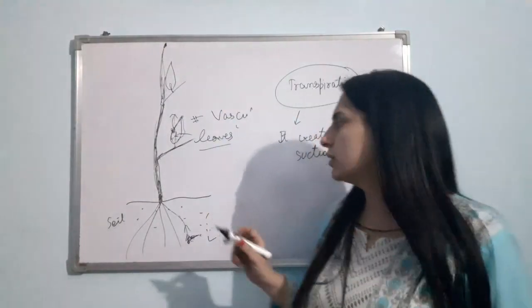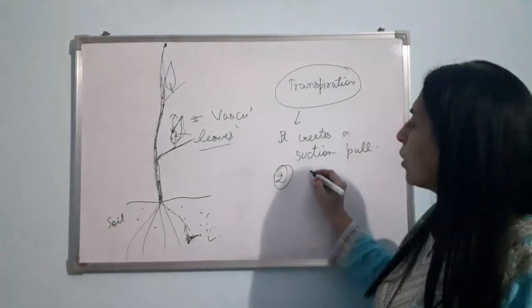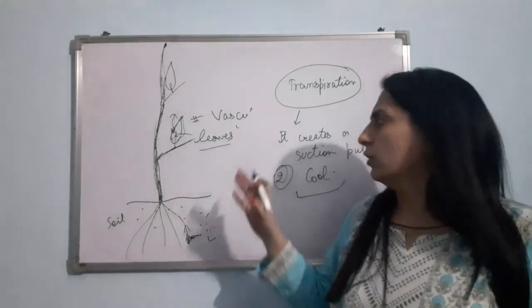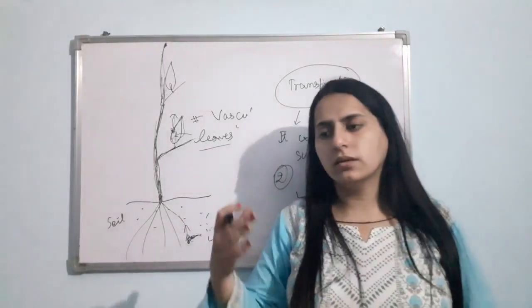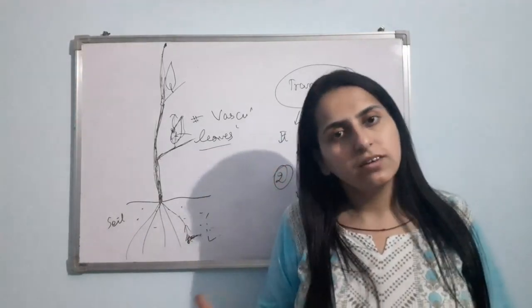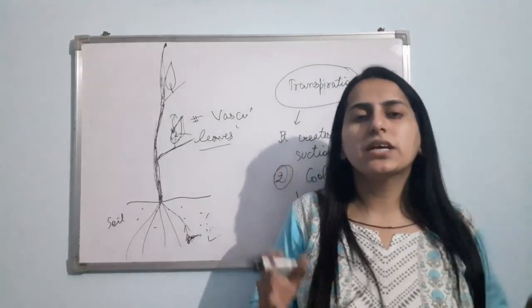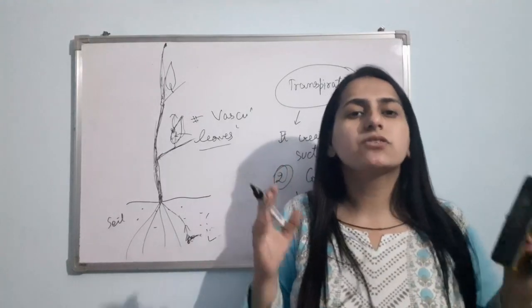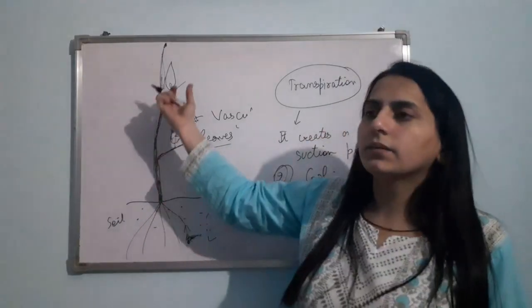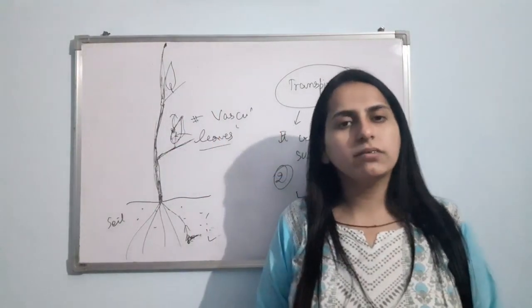Is it fine? Now, the second function of transpiration: it makes the body of the plant cool. Obviously the water is being evaporated, and evaporation causes cooling. So transpiration causes cooling, and transpiration generates a suction pull, that is transpirational pull, and that transpirational pull helps in the transportation of water to greater height. Am I clear with this topic?